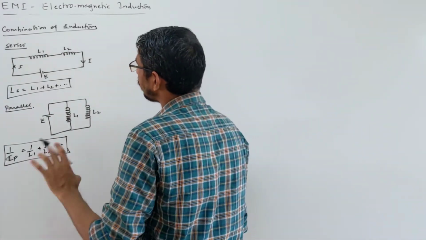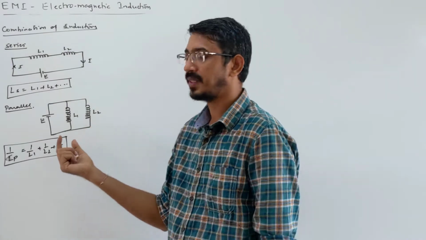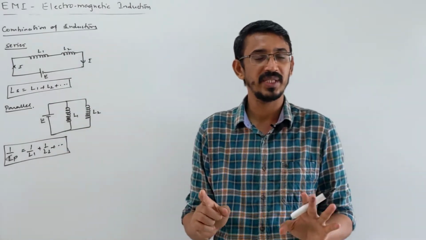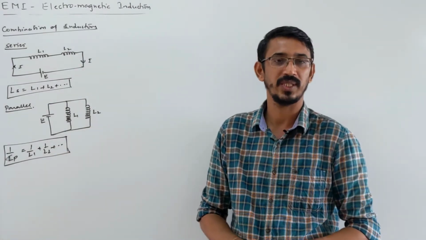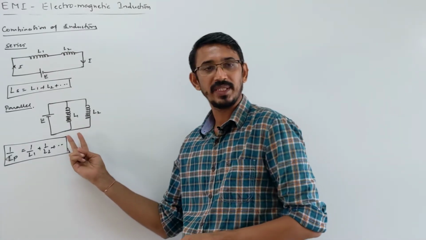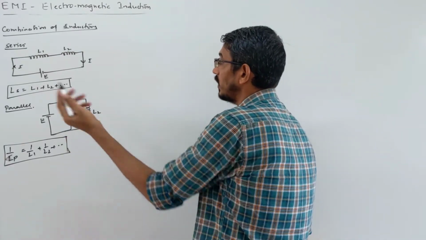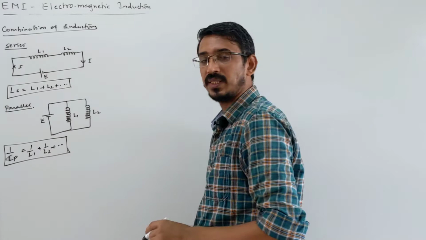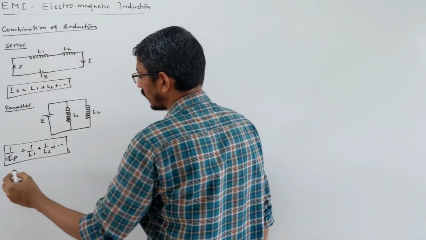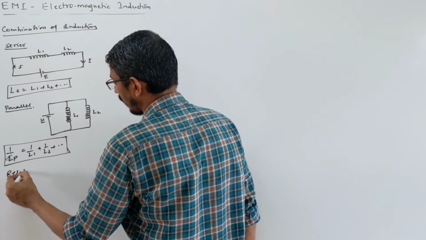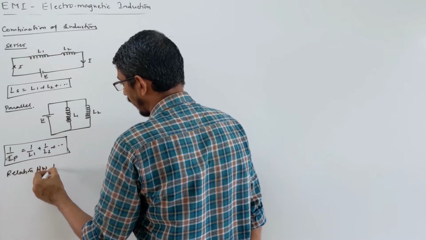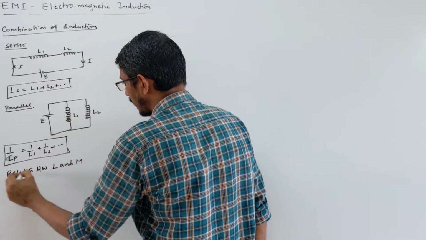Now actually when you have two inductors, you have self inductance, but at the same time you have mutual inductance also, right, because there are two coils placed nearby. So the self inductance and mutual inductance are related to each other. How? So I am writing the relation between M and the self inductance.